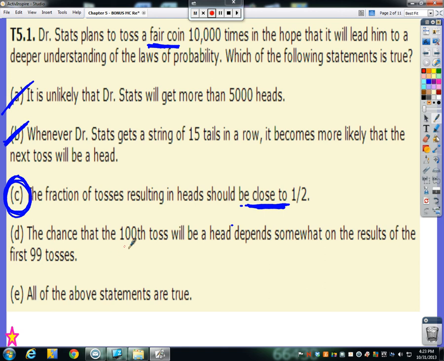D, the chance that the 100th toss will be a head depends somewhat on the results of the first 99 tosses. Again, that's the myth of the law of averages. You're not due for anything depending on the first however many tosses we get. And E, all of the above statements are true. We obviously know that is false. So therefore, yes, the correct answer is C.